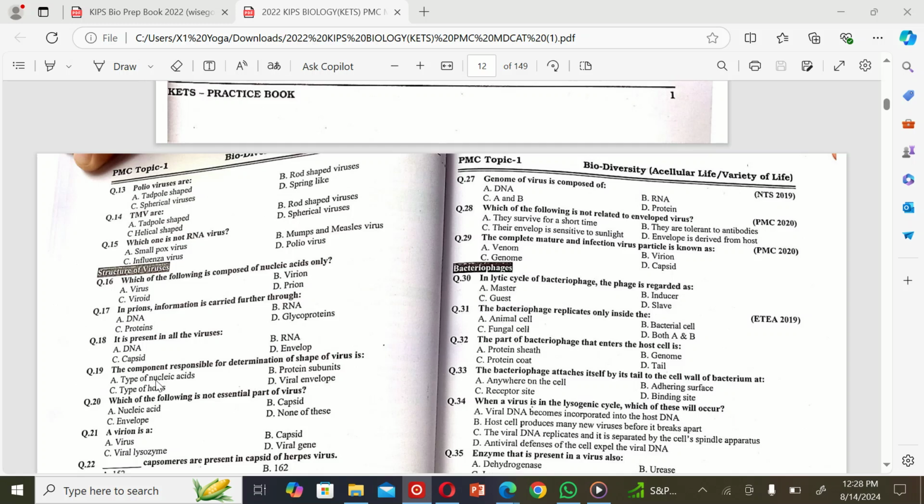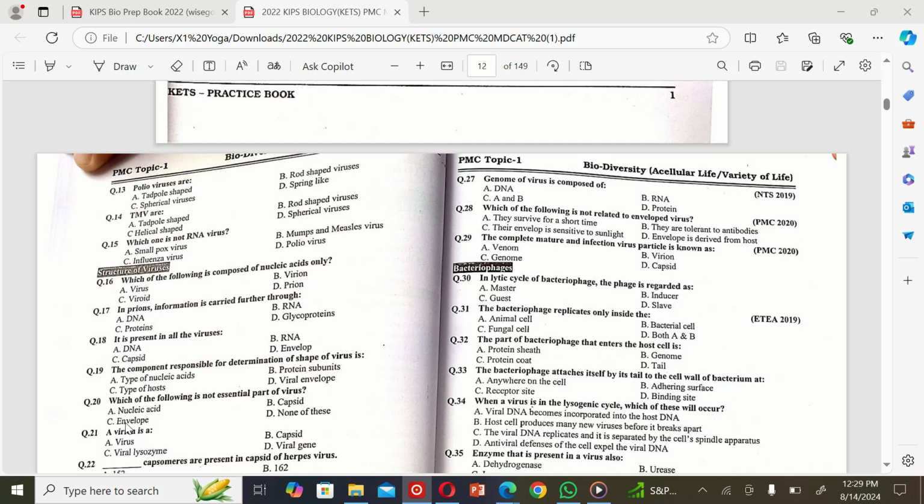Capsid. The next MCQ is: the component responsible for determination of shape of virus is A. type of nucleic acid, B. protein subunit, C. type of host, and D. viral envelope. So the correct option is B. Protein subunit. The next MCQ is: which of the following is not an essential part of virus?